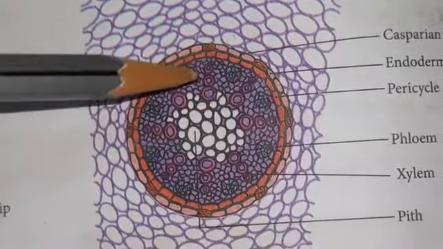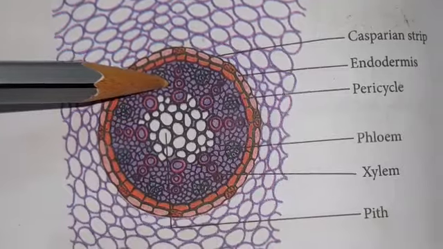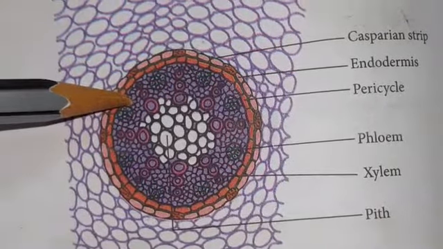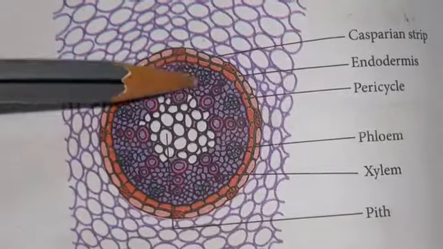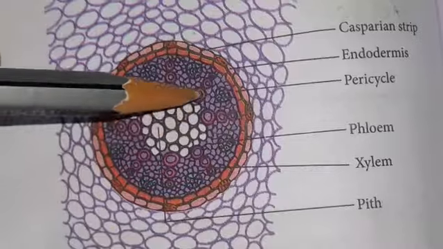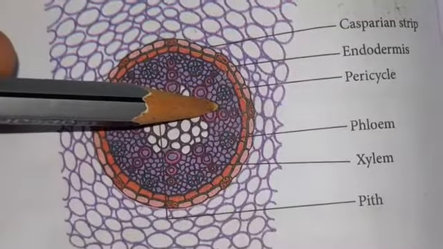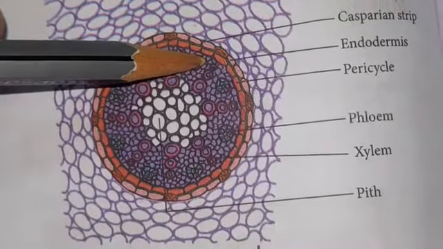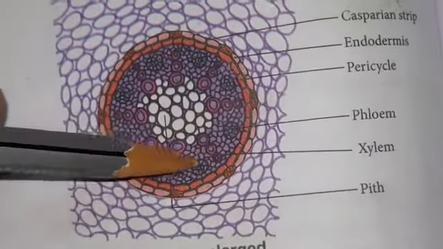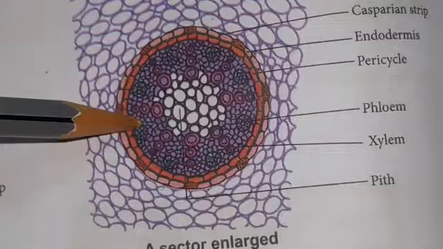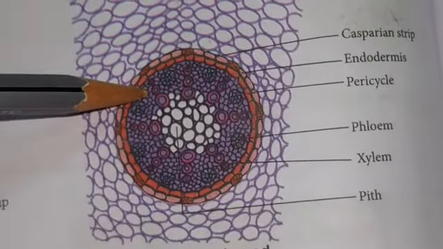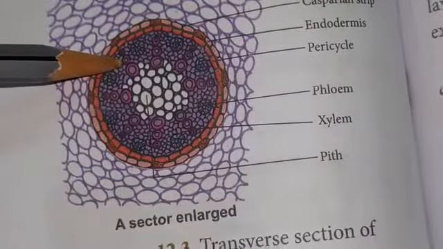The tissue which is present between the xylem and phloem is called the conjunctive tissue. In the monocot maize plant, the conjunctive tissue is made up of sclerenchymatous tissue. Between the xylem and phloem, the conjunctive tissue is made up of sclerenchymatous tissue in the monocot root, maize root.